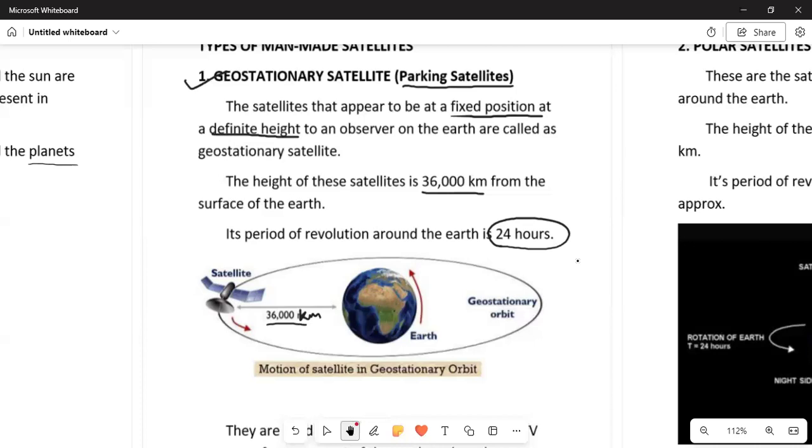To complete one revolution around the earth, it takes 24 hours, and the earth also takes 24 hours to rotate around itself. We have seen the difference between revolution and rotation in the chapter of motion, in circular motion and rotatory motion.